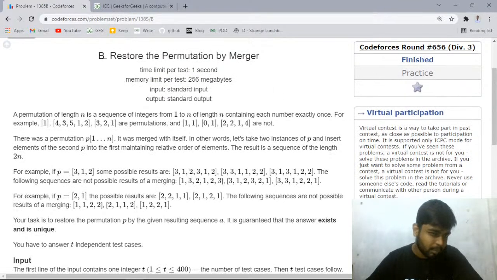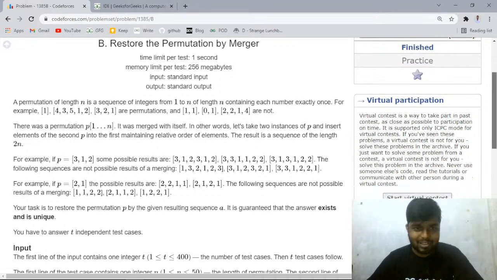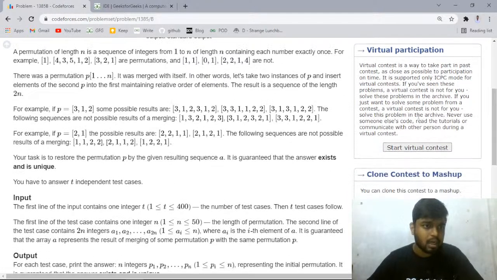So this was again problem B of Codeforces Round 656, Division 3. Okay, plus one, clear. That's great. This was problem B from 656 Div 3.